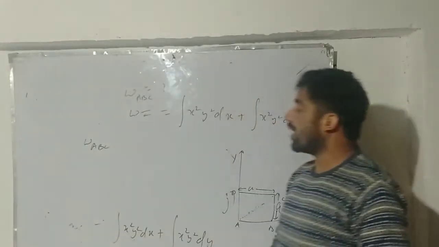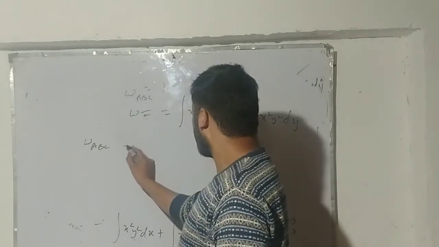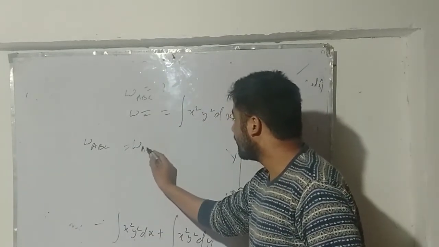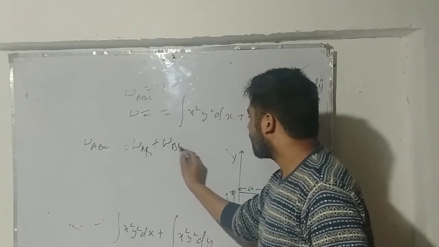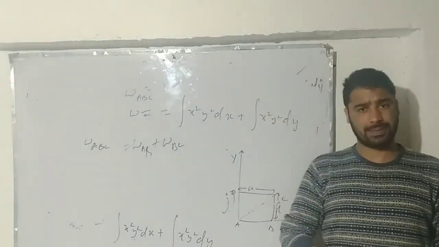So my work done along the path ABC, I can break into two linear piece paths: work done along AB plus work done along BC. It is by the property of work done that it's a scalar.